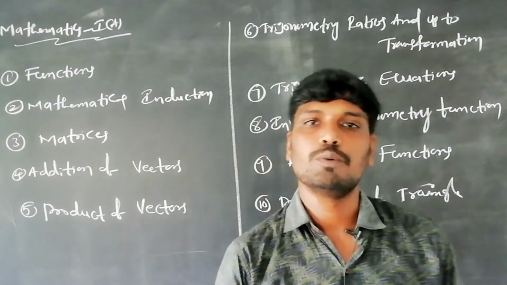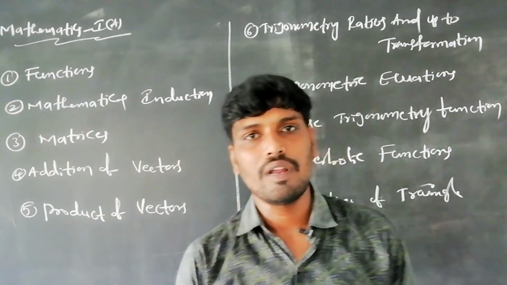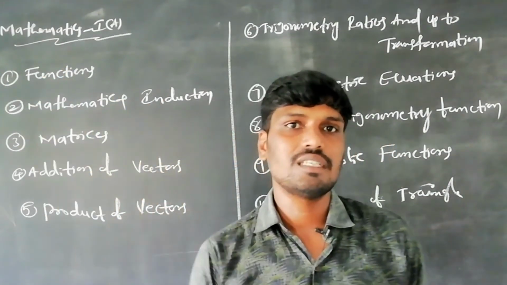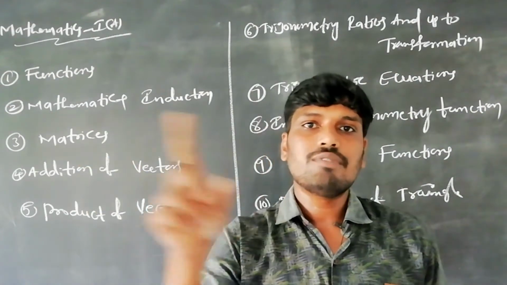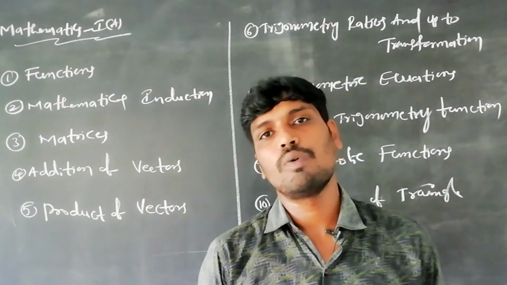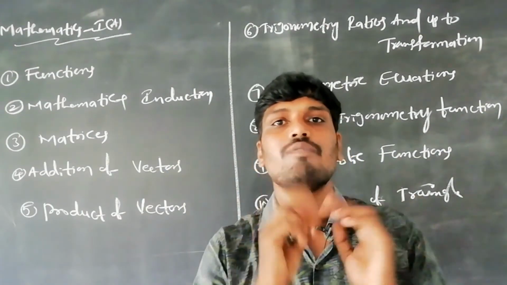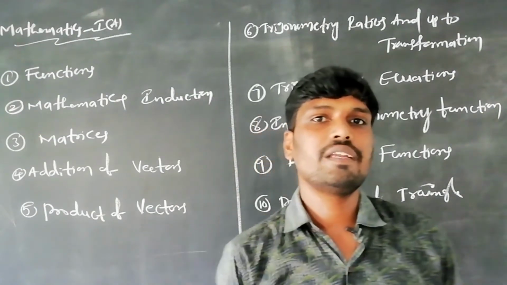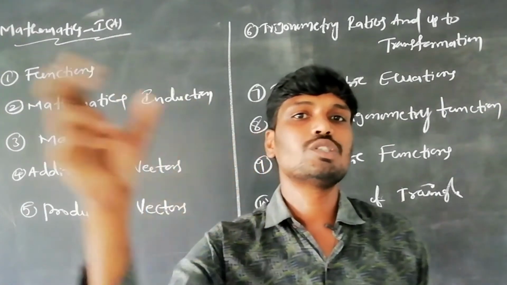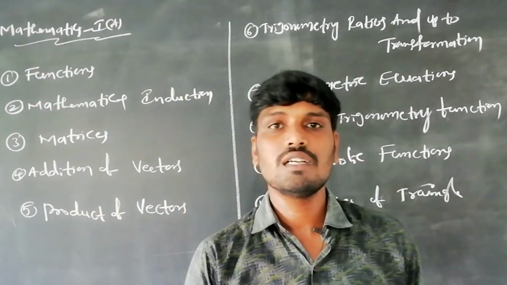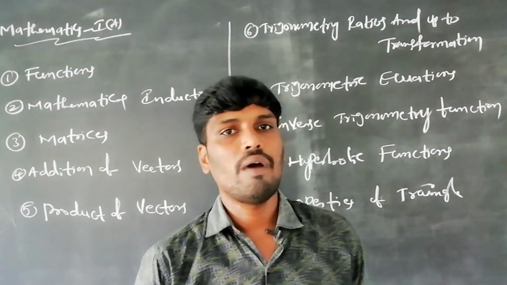After that, vector triple product and scalar triple product: box of ABC is the scalar triple product, and A cross B cross C is the vector triple product. One more topic is shortest distance between skew lines, which is also a very important problem.